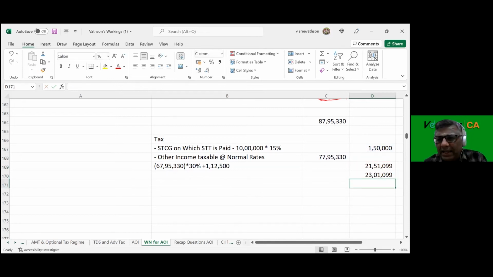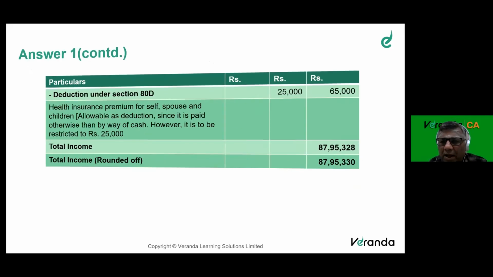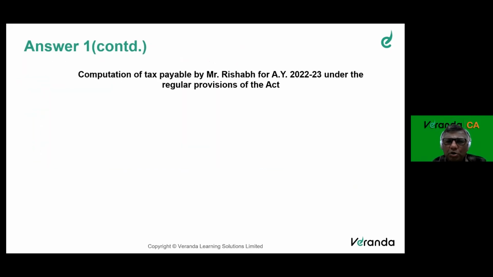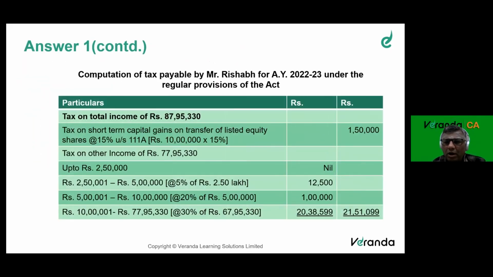Look at my income. It has exceeded 50 lakhs, but not exceeded 1 crore. 10% surcharge needs to be computed. I'm taking you to the answer. 1,50,000, as I told you, and 21,51,099.